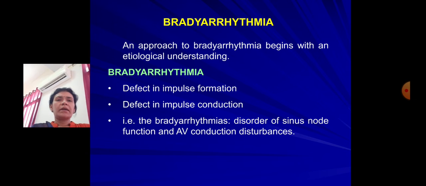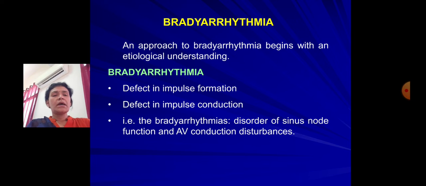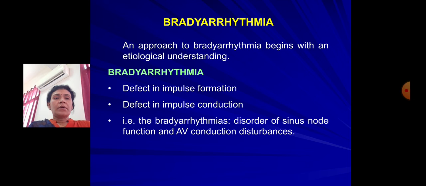Now coming to bradyarrhythmias. The importance, as we have already discussed, is that it begins with etiological understanding. What is the cause of this bradyarrhythmia? There can be a defect in impulse formation, or a difficulty in impulse conduction. Bradyarrhythmia is a disorder of sinus node function and AV conduction disturbances. Both of these will lead to bradyarrhythmia.